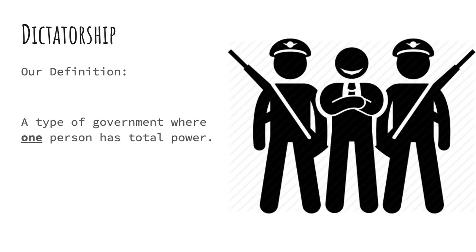And our last word, just to do a quick recap, is kind of the opposite of a republic. What the United States doesn't have is a dictatorship. A dictatorship is where one person can do whatever they want. They can make any law they want. They can change the law anytime they want. If they want you thrown in jail, you're going to jail. If they want to have a war, you're going to war. Okay?